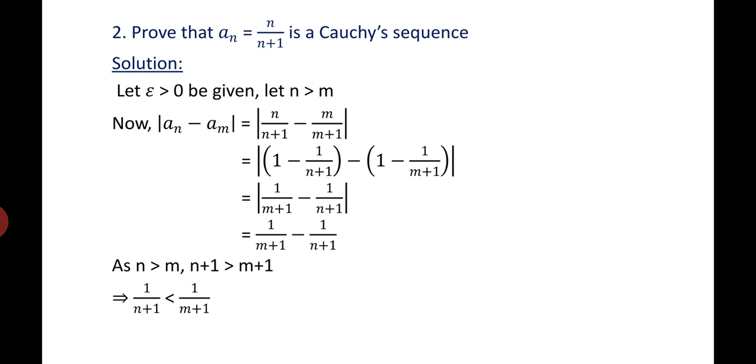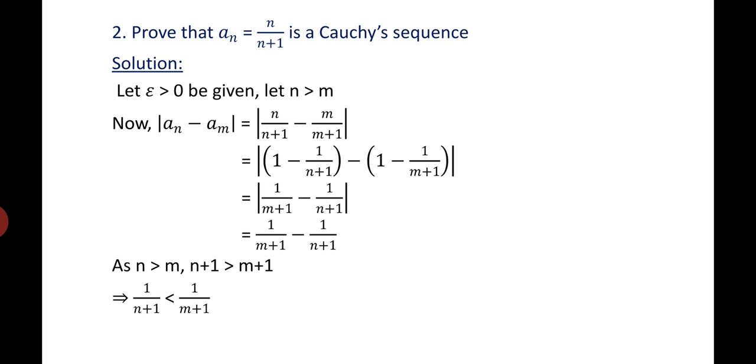That's equal to |n/(n+1) - m/(m+1)|. Here we write n/(n+1) as 1 - 1/(n+1) and m/(m+1) as 1 - 1/(m+1). So 1 and 1 get cancelled. We are left with 1/(m+1) - 1/(n+1), and the modulus of that remains the same.